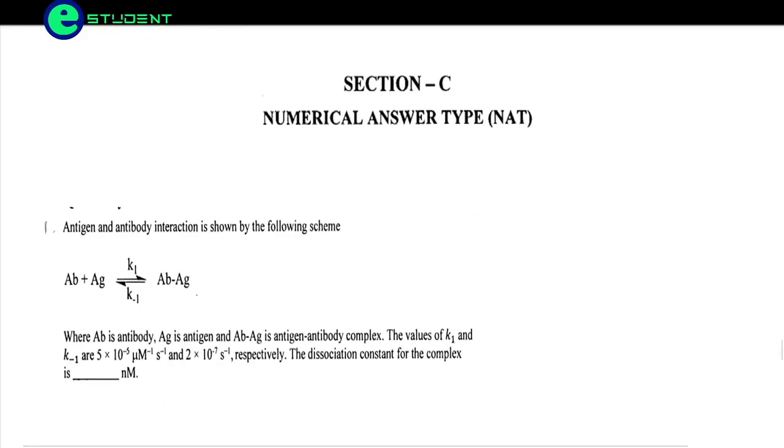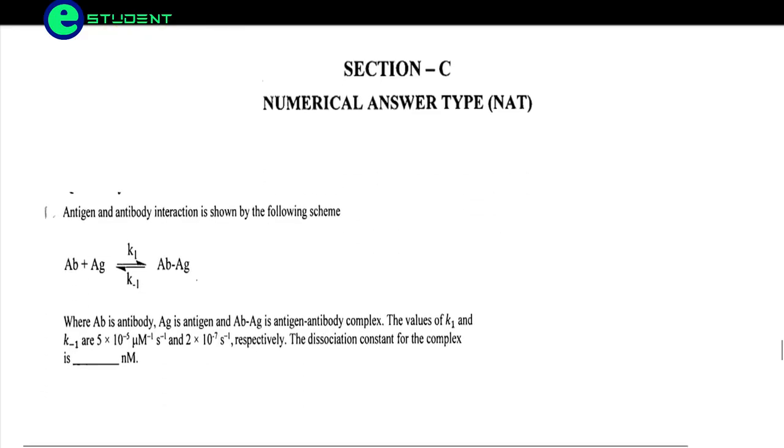Now, Section C we will be discussing. It is numerical answer type questions. So friends, our first question is: the antigen and antibody interaction is shown in the following scheme.